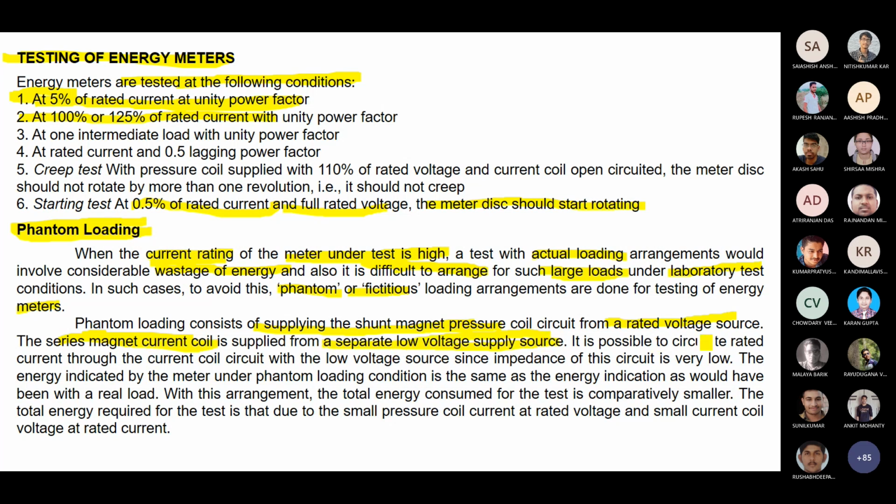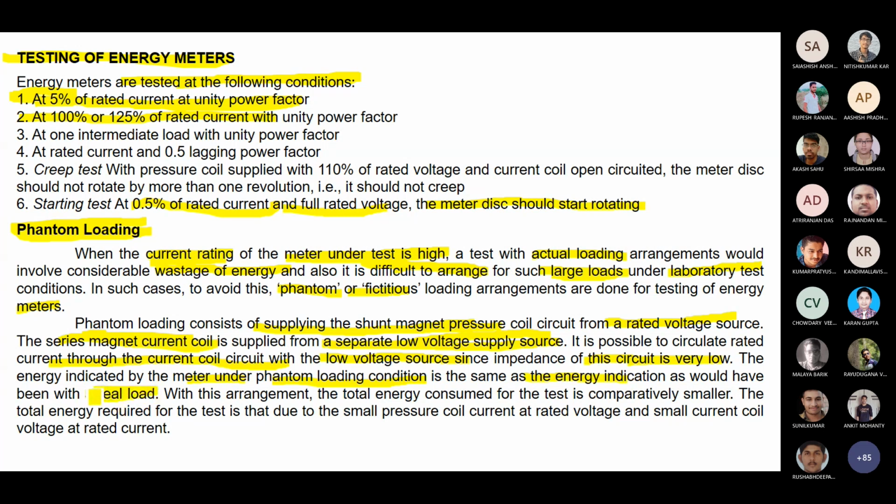It is possible to circulate rated current through the current coil circuit with a low voltage source, since the impedance of the circuit is very low. The energy indicated by the energy meter under phantom loading condition is the same as the energy indications would have been with the real load.